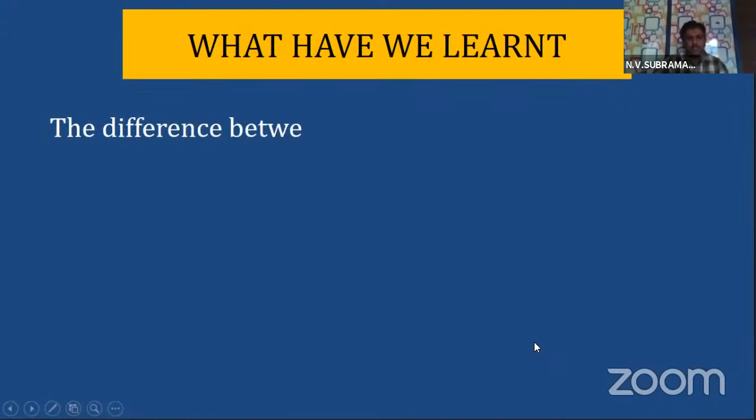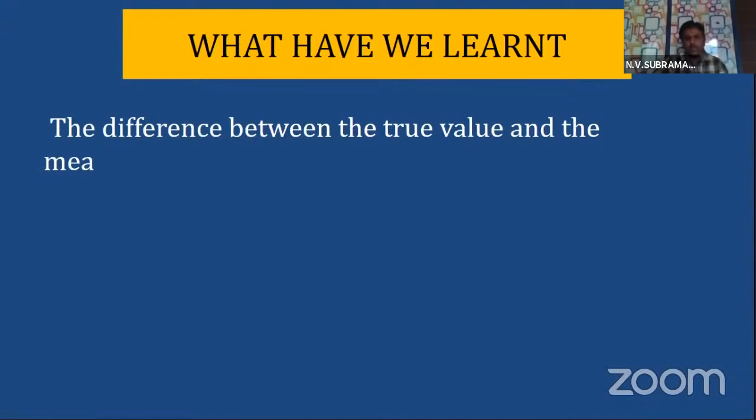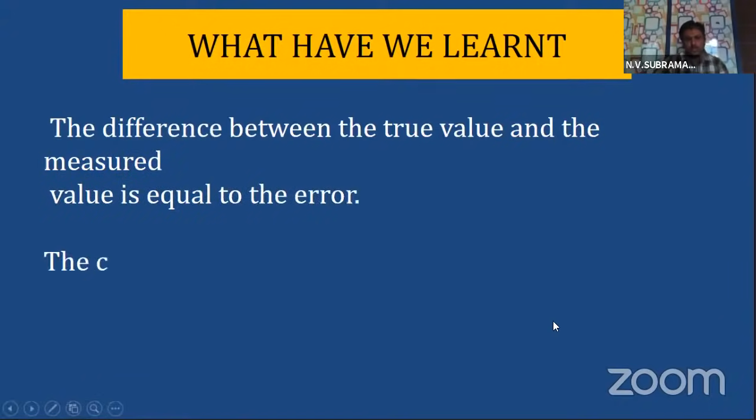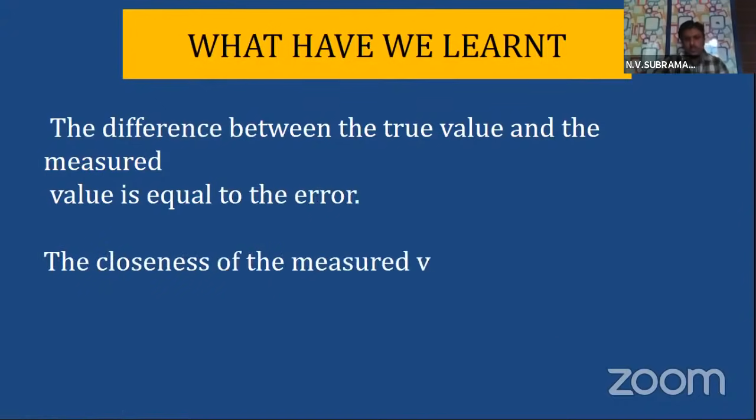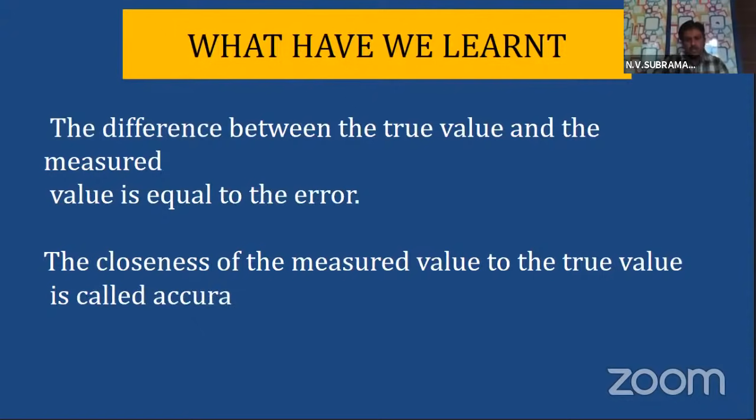The difference between the true value and the measured value is equal to the error. The closeness of the measured value to the true value is called accuracy.